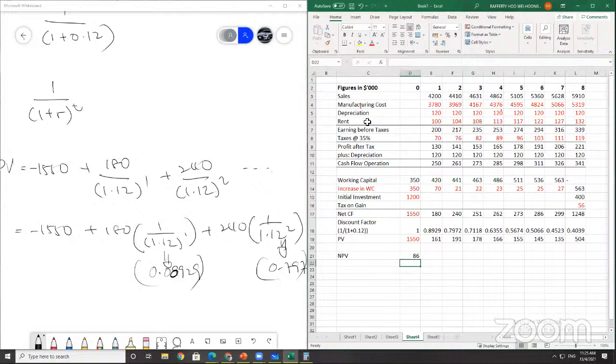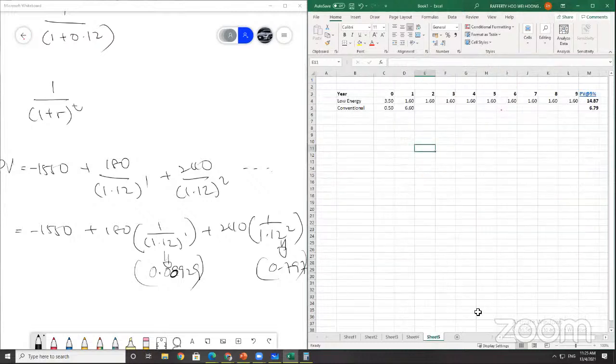All right, so let's move on to the last question then. Since there's no one asking me about this question, we move to the last question now. This last question is actually very easy. We straight away need to count the EAC. So a low energy light bulb costs you 350 at time 0, and you have a life of 9 years. Each year, electricity will cost you $1.60. This is for the low energy light bulb.